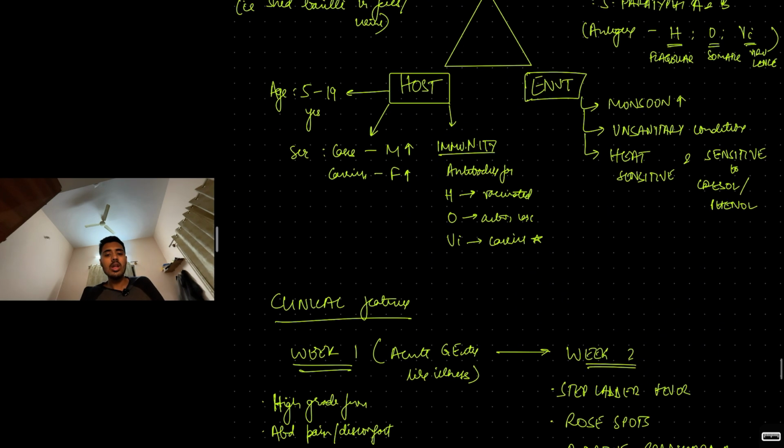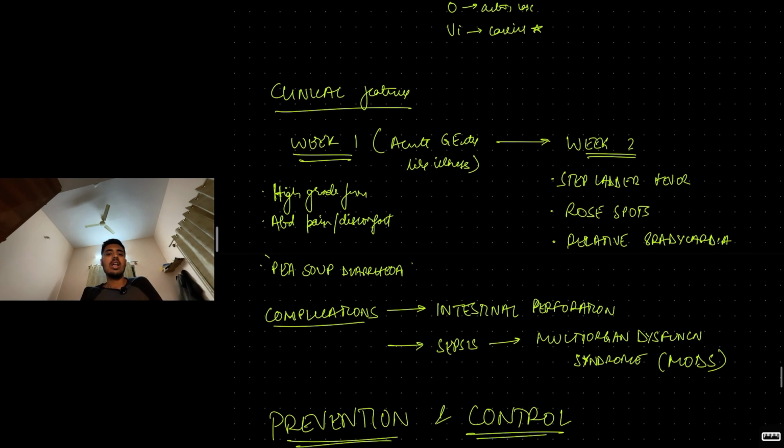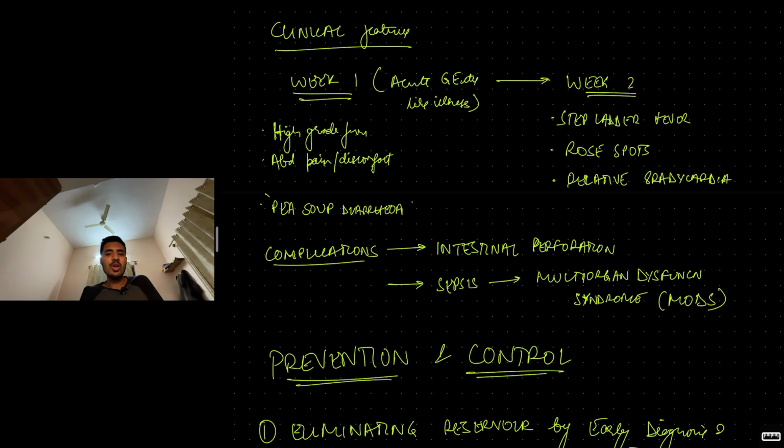Then coming to the clinical features. First week you will have a very gastroenteritis-like illness. You will have fever, you will have abdominal pain, and you will have something known as pea soup diarrhea, which unfortunately is how the diarrhea looks.